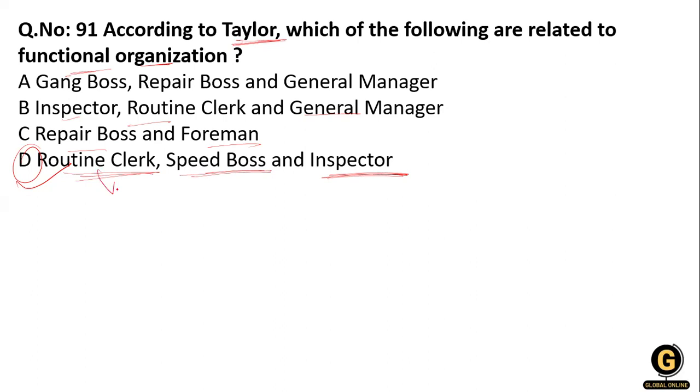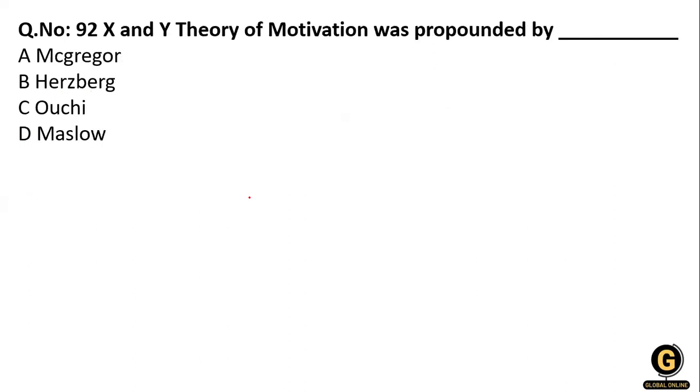The time and cost clerk arranges the time and cost sheet, so it is related to speed. And the disciplinarian, that means the inspector, inspects whether discipline is working or not. Next, the X and Y theory.